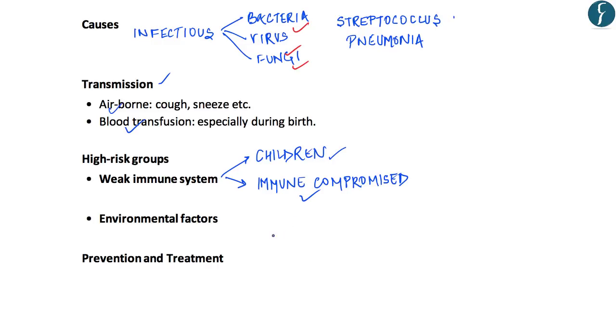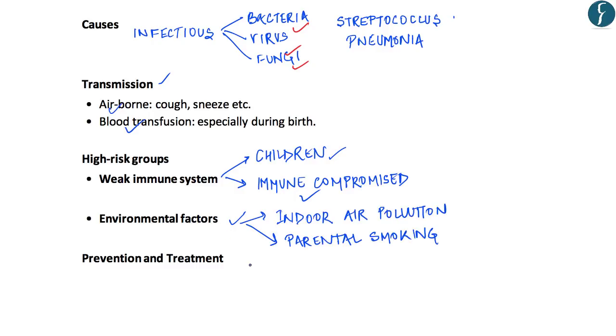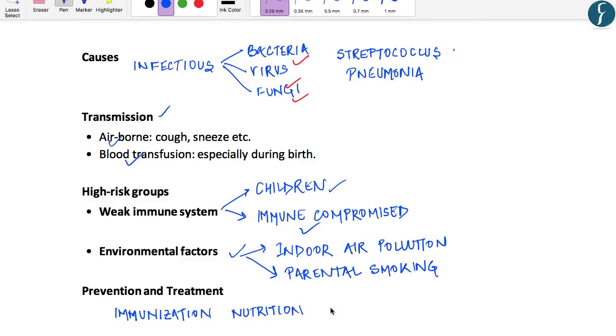There are certain environmental factors also which increase the risk of pneumonia, like indoor pollution caused by cooking and heating with biomass fuels, as well as parental smoking. Now let's discuss the prevention and treatment. There exist vaccines like the pneumococcal vaccine, so immunization, then adequate nutrition, and then administering antibiotics is a very effective treatment.